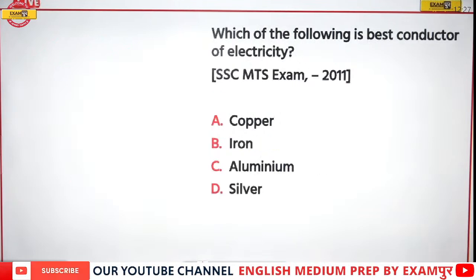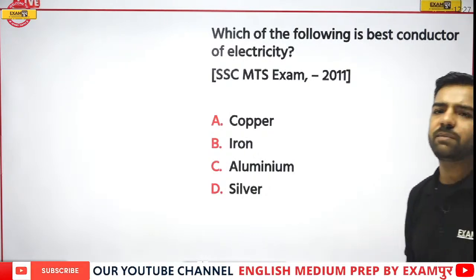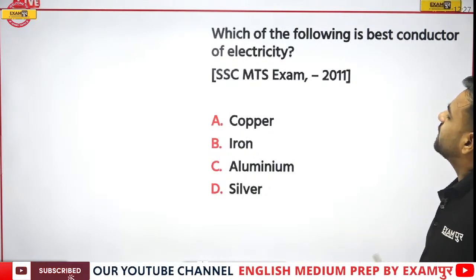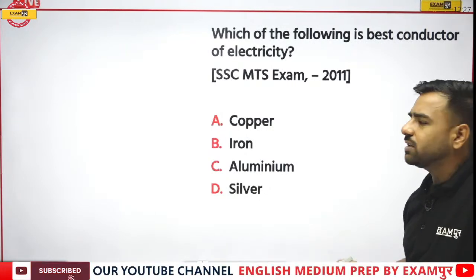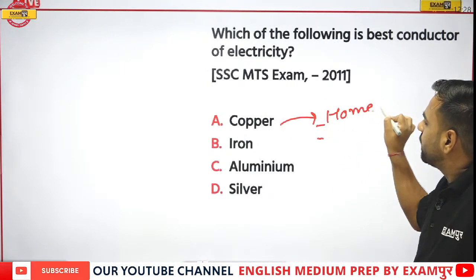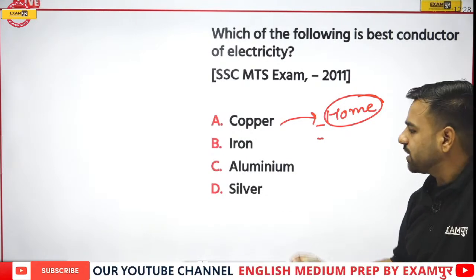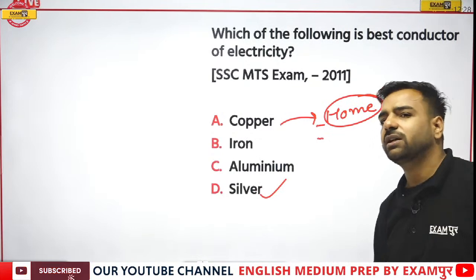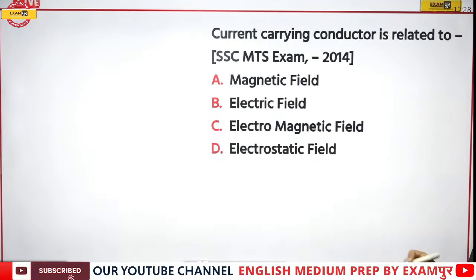Next, which of the following is the best conductor of electricity? We have discussed this question. It's a very easy one, so no need to explain. Is it copper, iron, aluminium or silver? In our homes, we are using copper wires. But if someone asks you about the best conductor of electricity, the correct answer would be silver. This is an important one, we must remember.